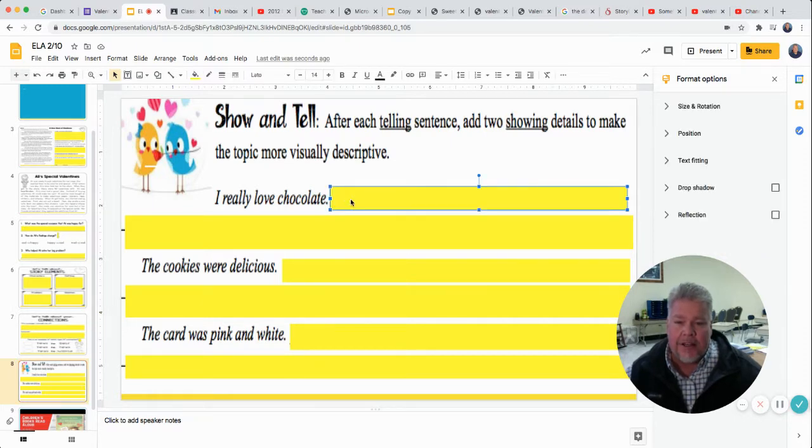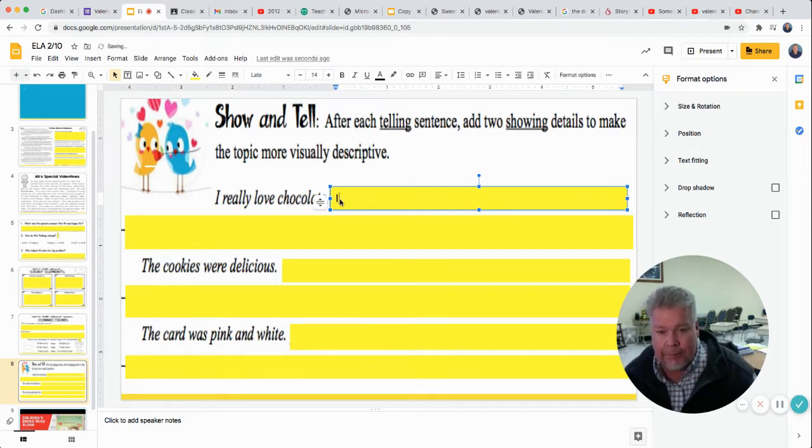And the first sentence says, I really love chocolate. All right. I want you to add two showing details. Let's just call them adjectives. Add two details to make the topic more visually descriptive. So think of imagery and people being able to see it in their head. So I'm going to use two adjectives to describe chocolate. So I really love, then I'm going to put two adjectives to describe chocolate.